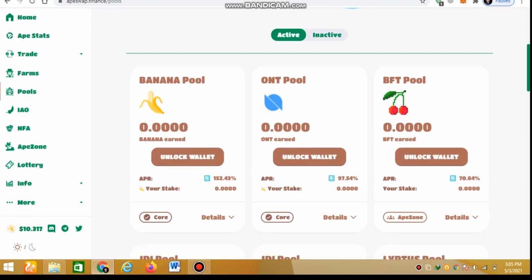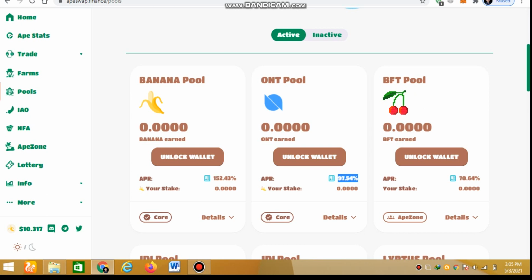There are also pools. If you have Banana coins, you can invest in the Banana pool, and you will receive Banana in return. If you have Ontology coin, ONT, you will receive 97% APR.